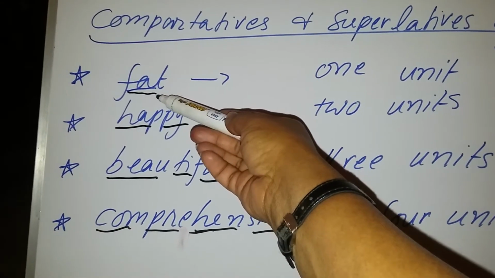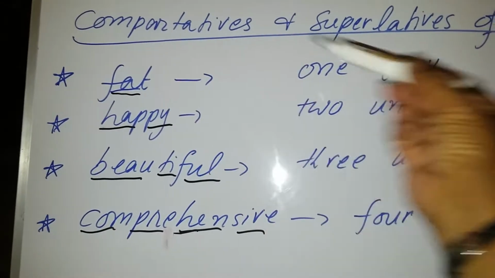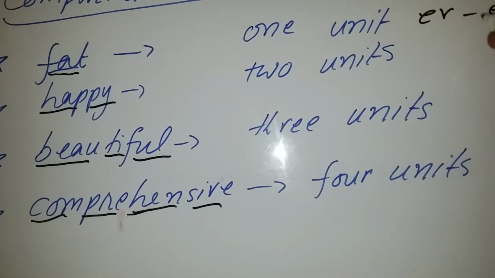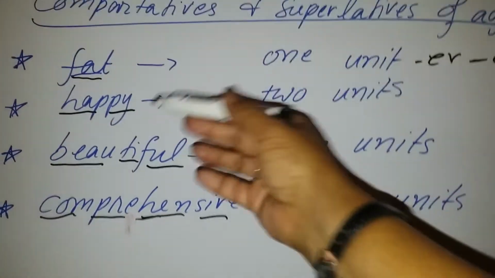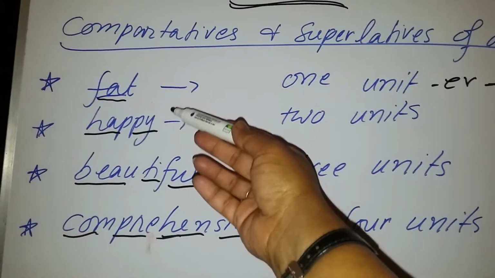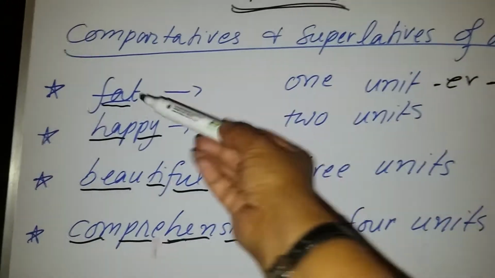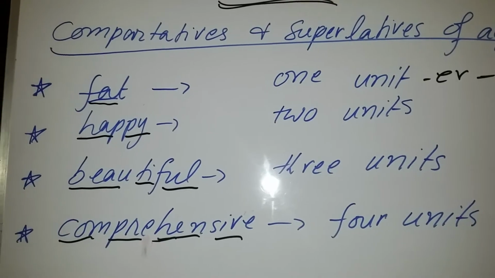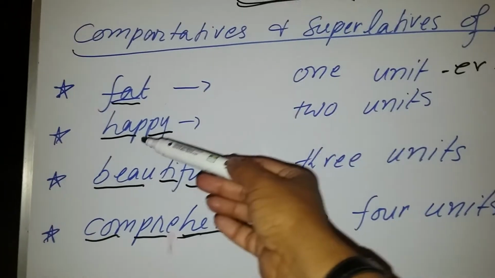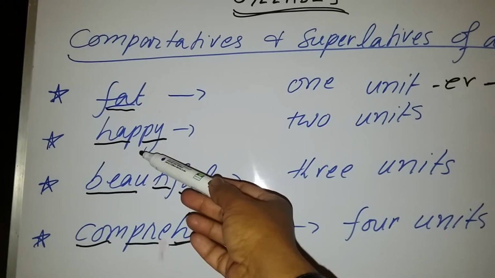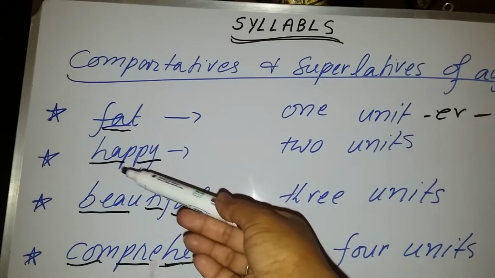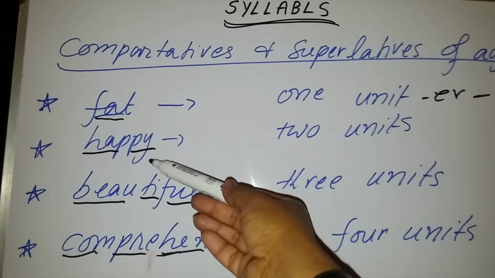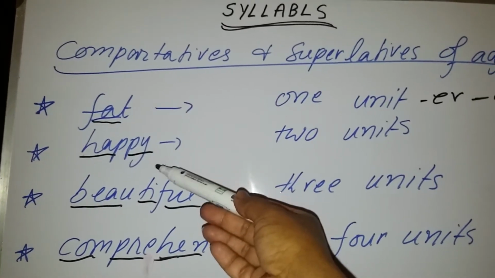If it is a 1 unit adjective, you will put ER and EST after it to convert it into comparative and superlative. Fat will be converted into fatter and fattest. Similarly, if there is a 2 unit word like happy and you are to convert it into comparative or superlative, you will put ER and EST after it, like